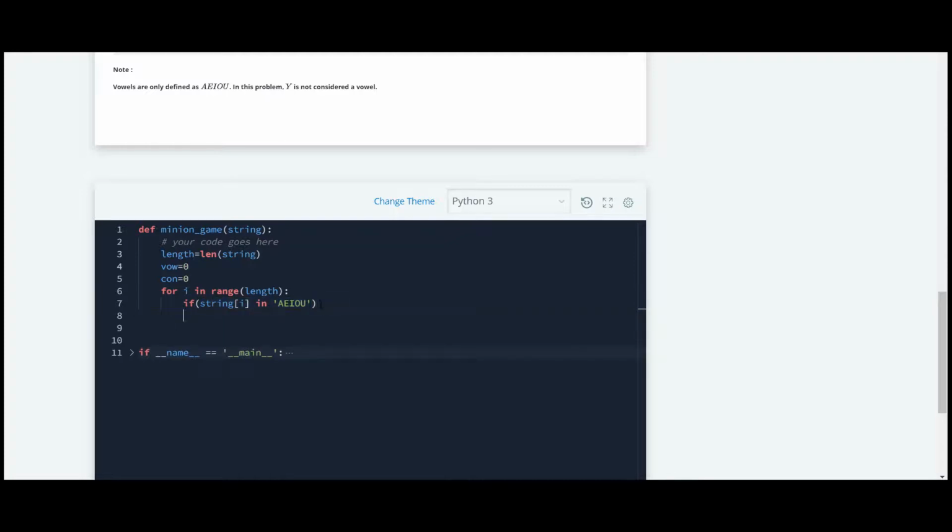If they are present in this, then we will increase the vowel count.